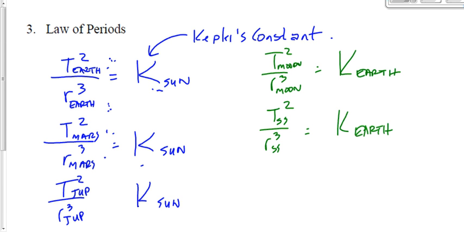But what's important to note here is that Kepler's constant for the sun is not the same as Kepler's constant for the Earth. Okay, the Earth is the central body for the moon and the space station. The sun is the central body for all the planets. And Kepler's constant is the same always for the sun, no matter which data, which planet you're using. Kepler's constant for the Earth is the same no matter which thing you're using. But these two Kepler's constants, Kepler's constant for the sun is not equal to Kepler's constant for the Earth.